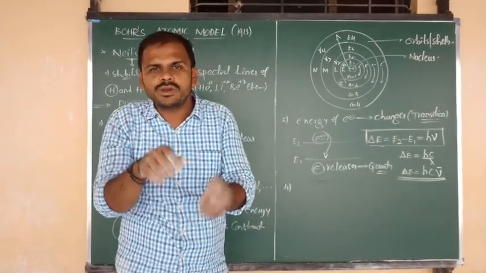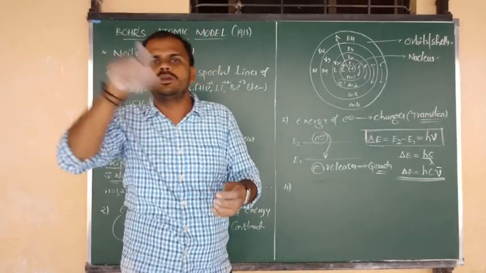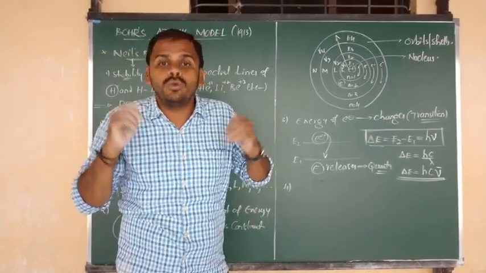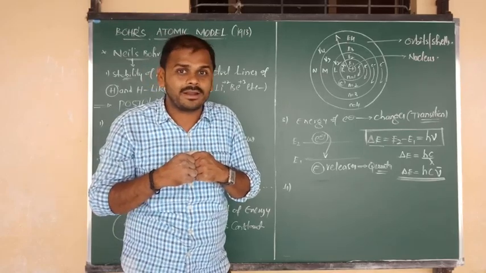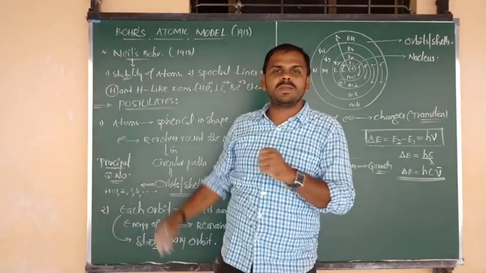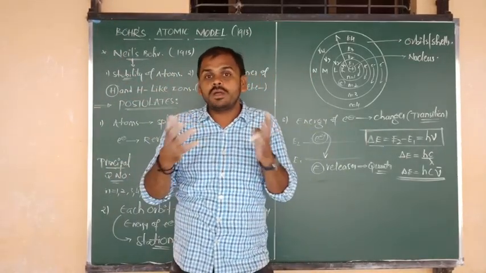Due to the fall of the electron into the nucleus, the atom should collapse. That's why he says that he was unable to explain the stability of the atom. But the stability of the atom was explained by whom? Niels Bohr. He explained the stability of the atom.